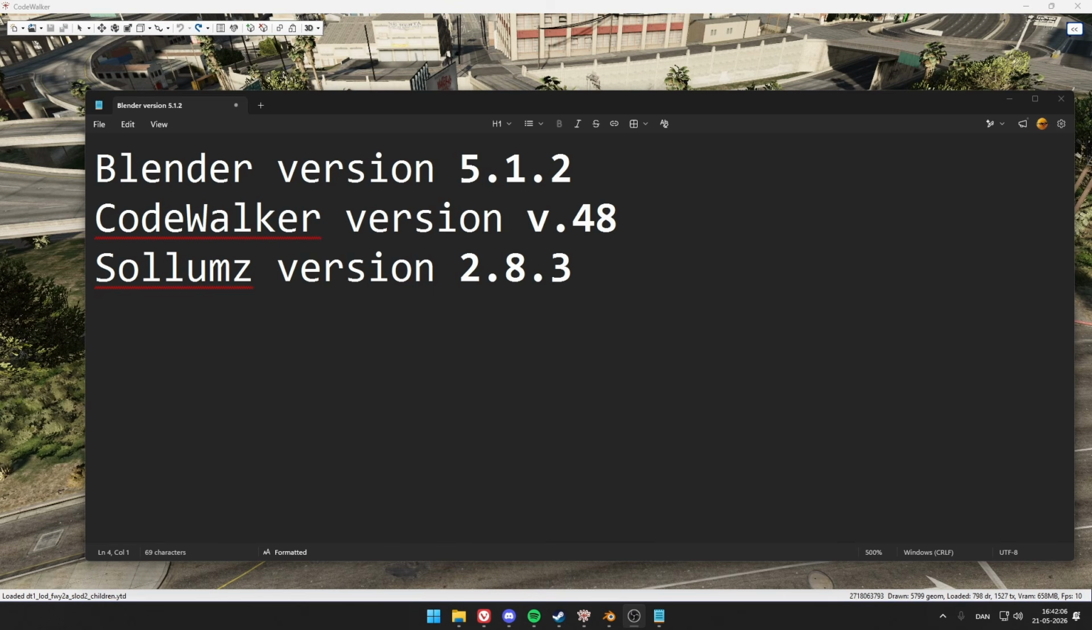This tutorial will be on how to do the basics of MLO creations. And by basics I mean get it in game, however not placing any props nor doors. That will be in another video hopefully.